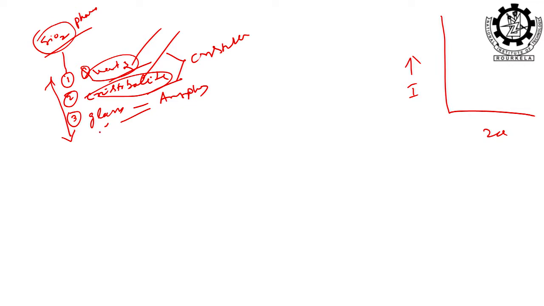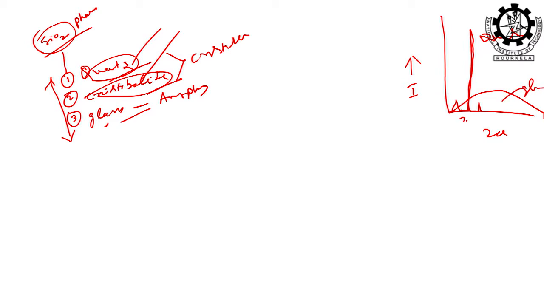But when you go for this glass, then it is totally amorphous. So, for glass, the plot is like that, there is no peak at all, that indicates it is an amorphous material, but when you tell it is quartz, then you will get some peaks like this, here is a peak, there are peaks, this is corresponding to quartz, this is glass.